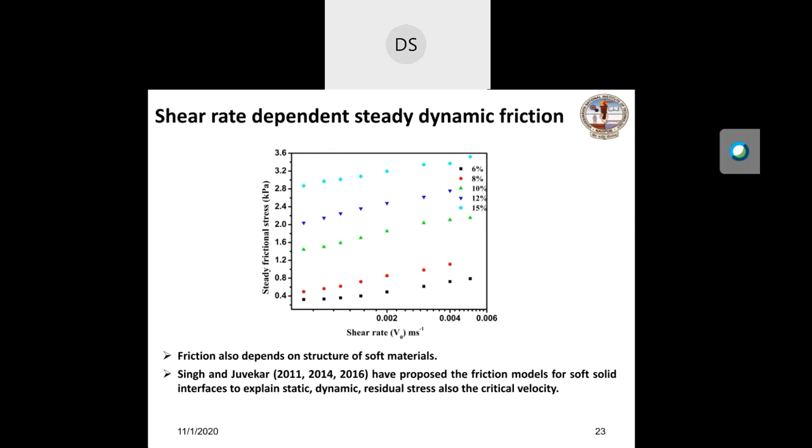We have also studied the stick-slip process, but we are still studying how we can improve the stick-slip models. We have not yet published that, but these other models have been published.